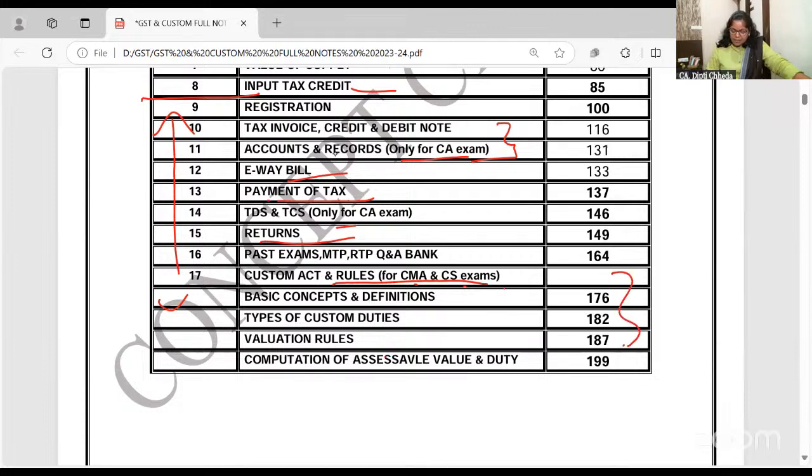ये सब custom का material है. And at the end, I have also given some past exam questions. Otherwise, the recent ones, I have made a separate PDF that also I'll circulate. So that once input tax credit is completed, can we take the past exam question? Yes. So that's all for today's class.